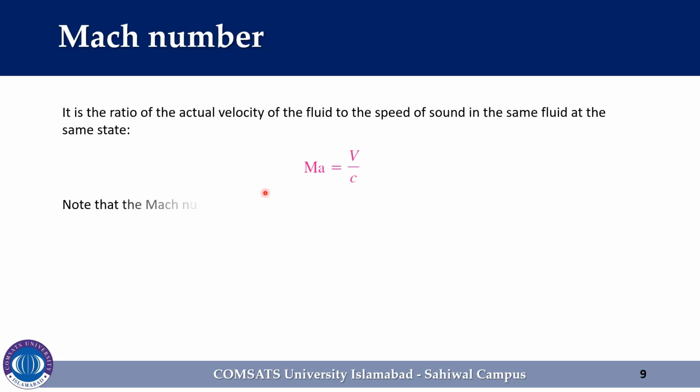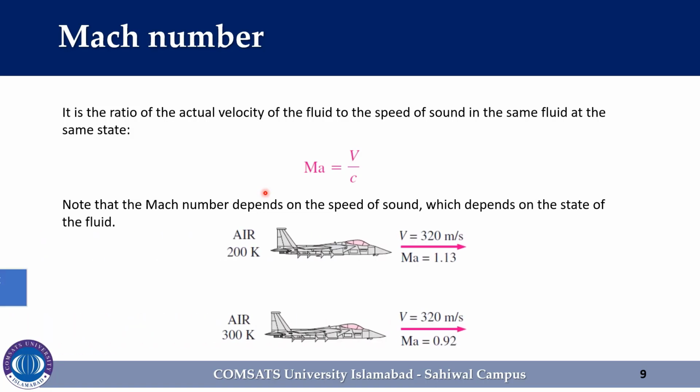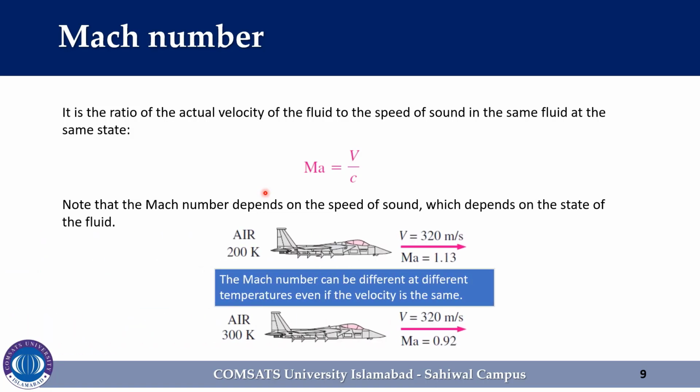Note that the Mach number depends on the speed of sound, which depends on the state of the fluid. Therefore, the Mach number of an aircraft cruising at constant velocity in still air may be different at different locations. The Mach number can be different at different temperatures, even if the velocity is the same.